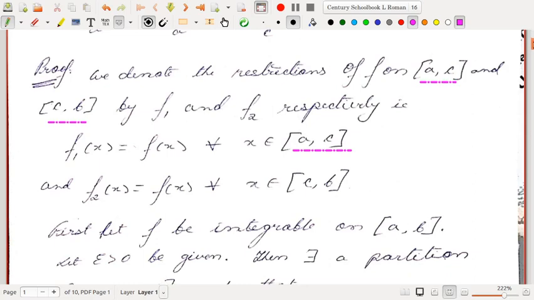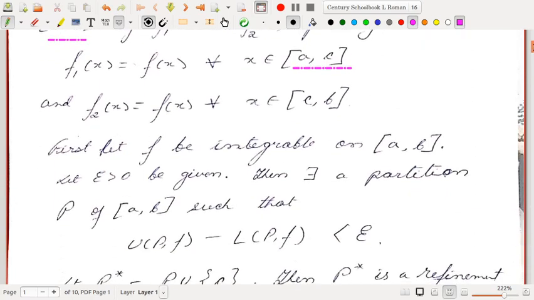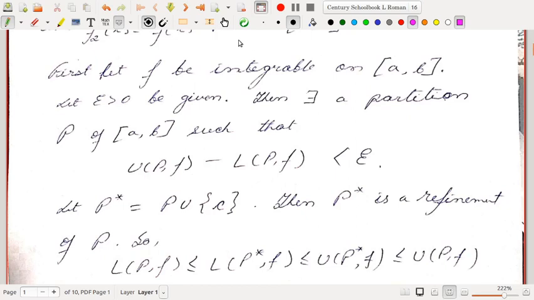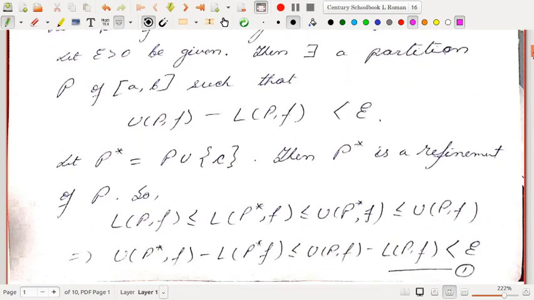Okay, so there are two parts, if and only if. So let us start with the first part, and that is the necessary part. Let f be integrable on closed interval [a,b], and let epsilon greater than 0 be given. Then there exists a partition P of [a,b] such that U(P,f) minus L(P,f) is less than epsilon. Okay, this follows from the condition of integrability.